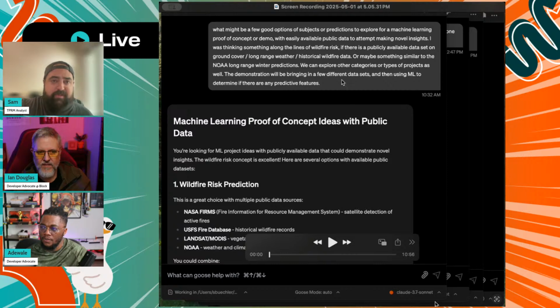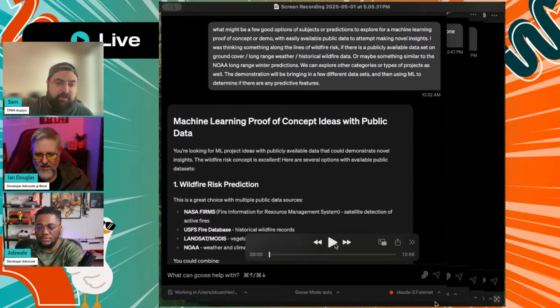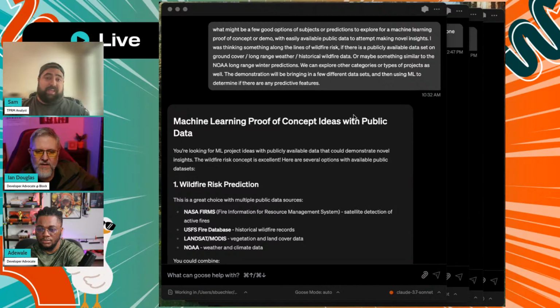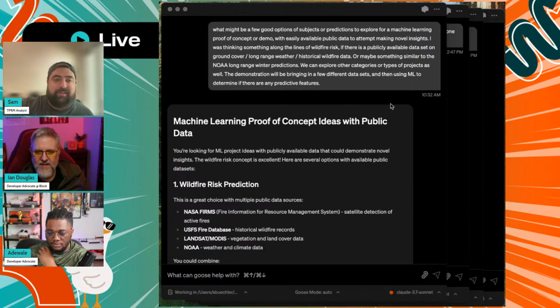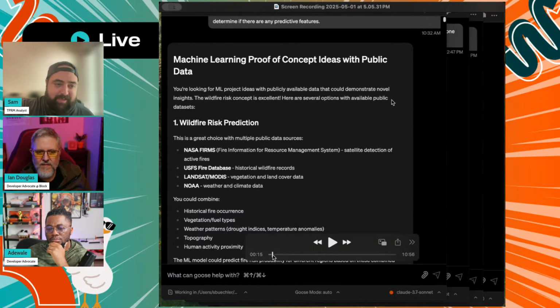And I don't think we need to spend too much time because I used Goose to put together this demo. So I asked it, hey, can you start downloading some public data that we can use to sort of demo this machine learning app building capability that we've discovered here. So I'll hit play, kind of scroll through, but the idea was to just start getting me data, so I don't have to spend the time finding stuff. Okay. Yeah. And so you can see the prompt there. I'm just asking it to take a wild guess, but let's see if there's a couple databases we can find just so we have some data to play with.